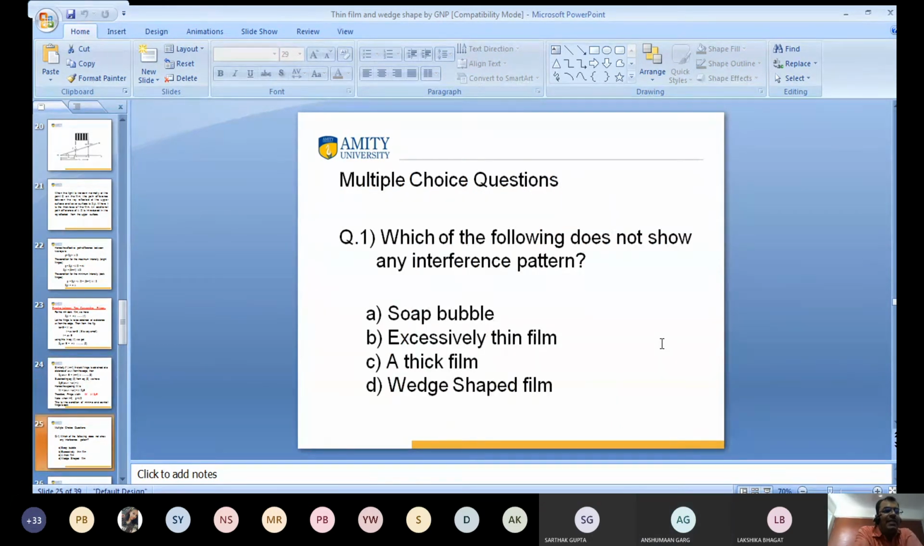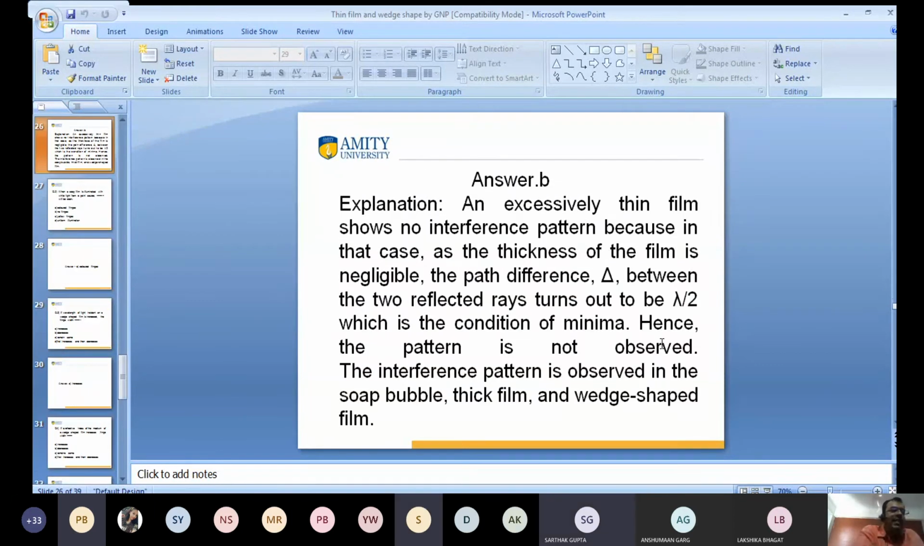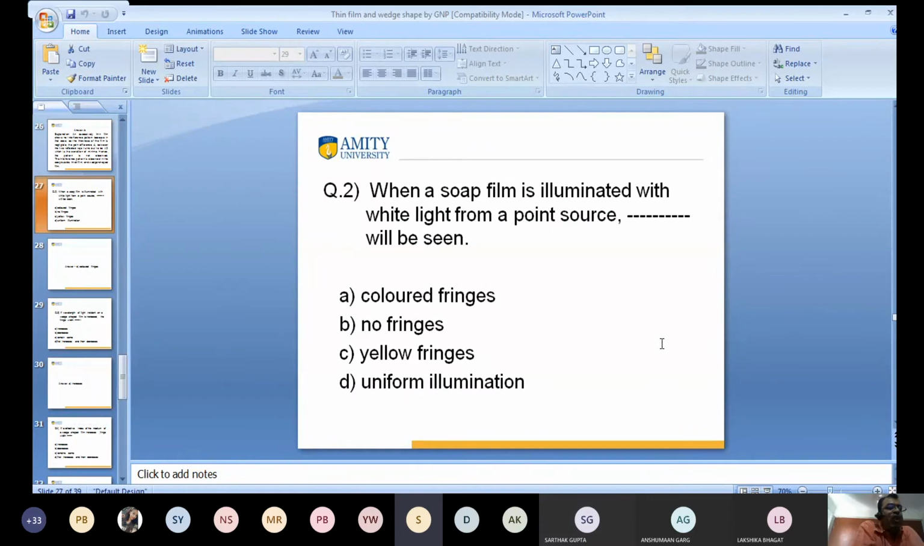Now I want to ask some questions. Tell me the answer. Which of the following does not show any interference pattern? A thick film. Yes, B is the exact answer. Good. Next question. When a thin film is illuminated with white light from a point source, what will be seen? Colored fringes. Good. When we use white light, we get colored fringes.